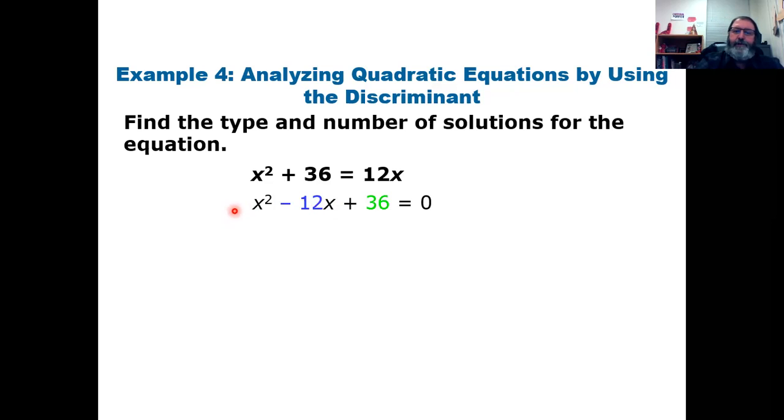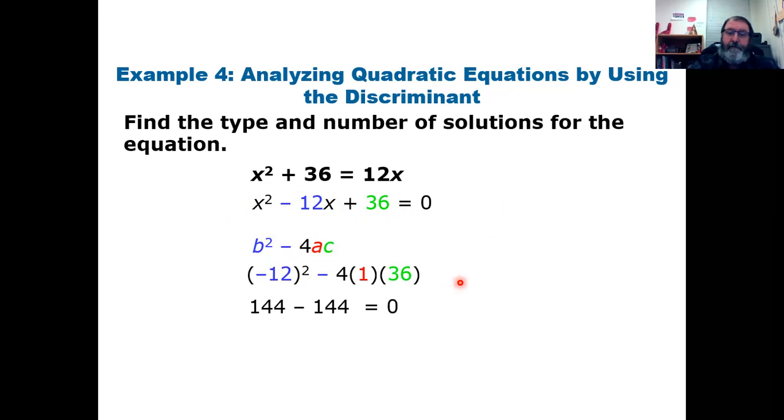My a, of course, is 1. My b is negative 12. My c is 36. So if I want to use b squared minus 4ac, I can do that. Plug in the negative 12, the 1 for a, and the 36 for c. Negative 12 squared is 144. 4 times 1 is 4, and 4 times 36 is also 144.